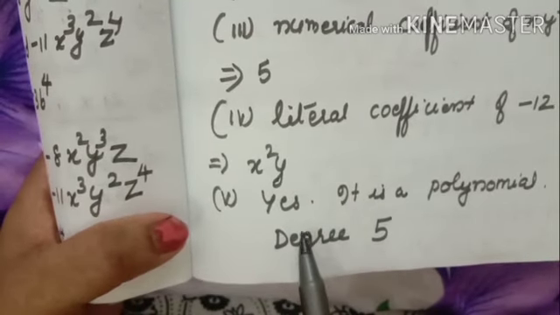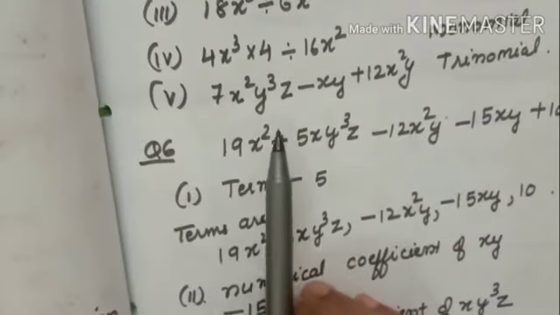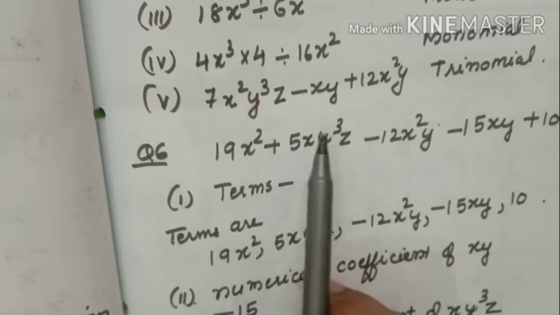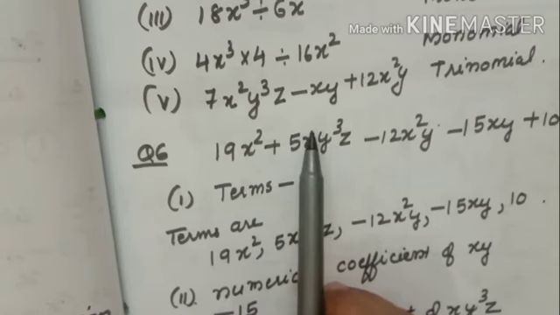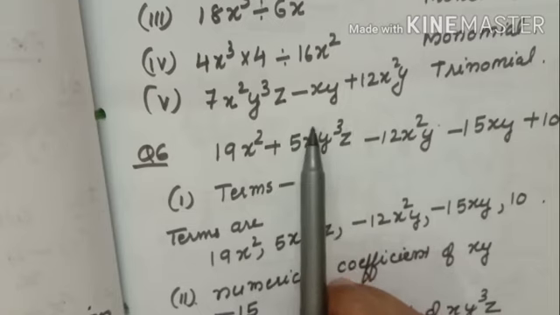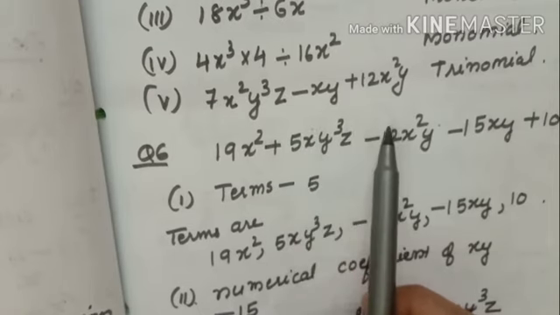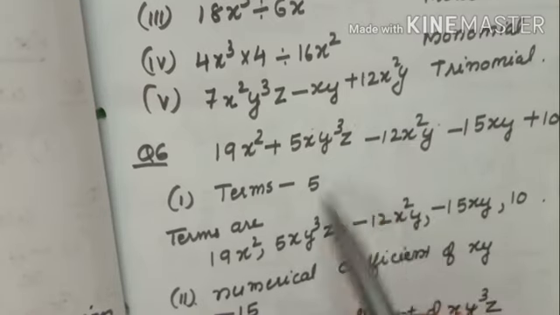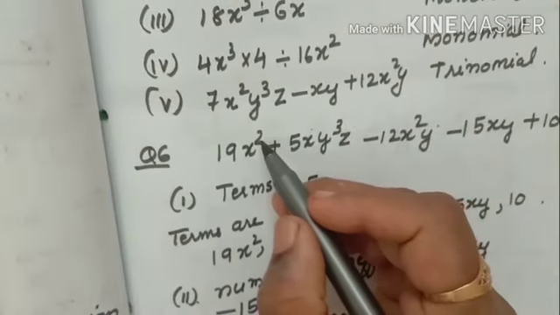Is it a polynomial or not? Check the degrees; they are whole numbers. 2, and here 1 is there, here 1 is there: 3 plus 1, 4 plus 1, 5. Here 2 plus 1, 3. Here degree 2.